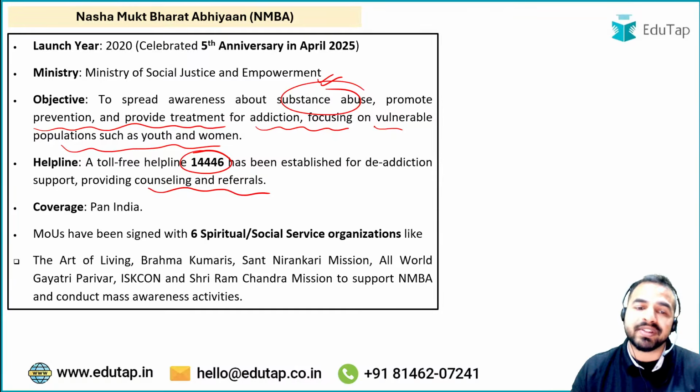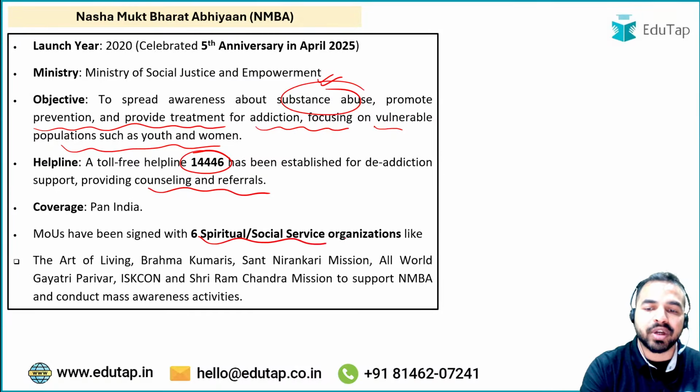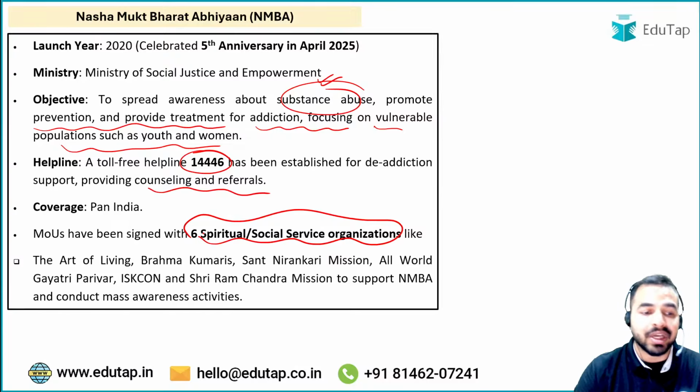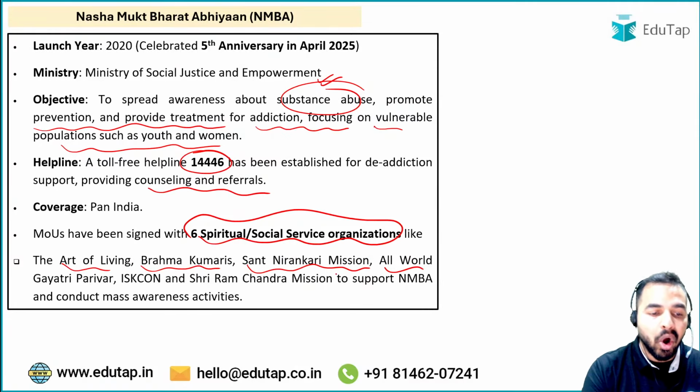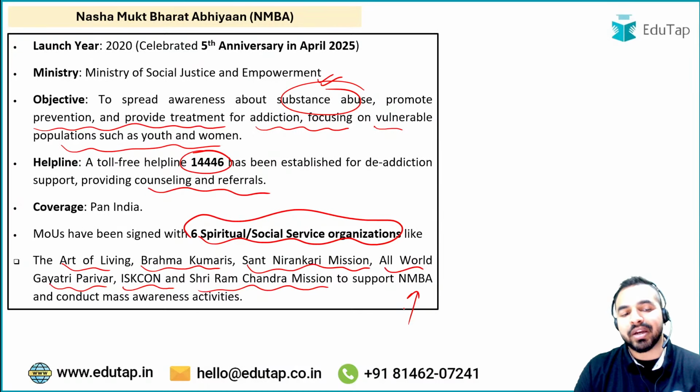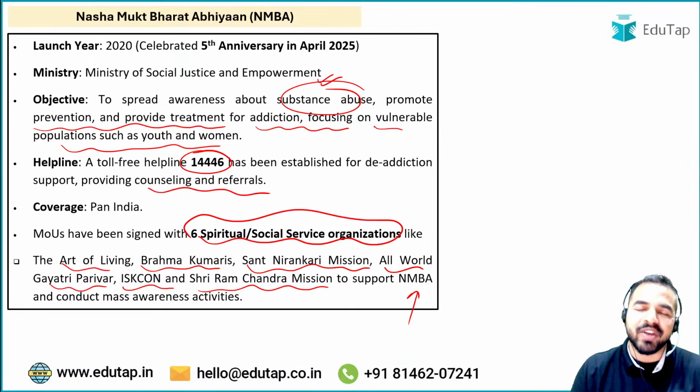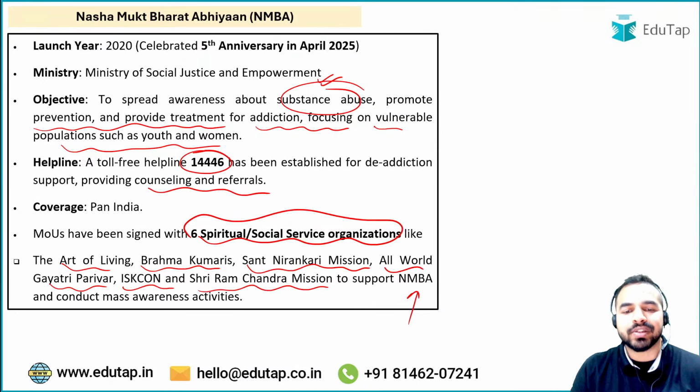Some MOUs have been signed with 6 spiritual and social service organizations in our country, and these include Art of Living, Brahma Kumaris, Sant Nirankari Mission, All World Gayatri Parivar, ISKCON and Sri Ramchandra Mission, to support Nasha Mukt Bharat Abhiyaan and conduct mass awareness activities through their networks. Right, so these are institutions in our country which have a good network and can connect with a larger number of people, and that is why we have done this MOU with the 6 spiritual and social service organizations.